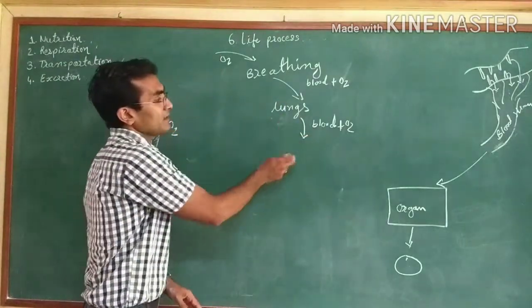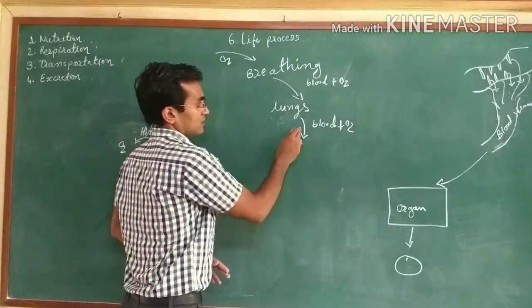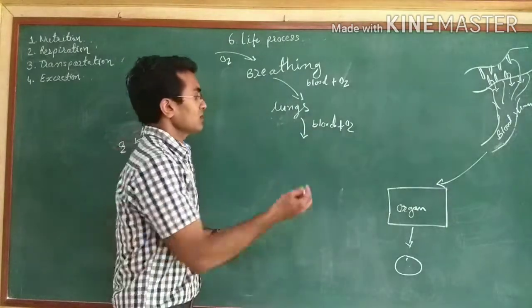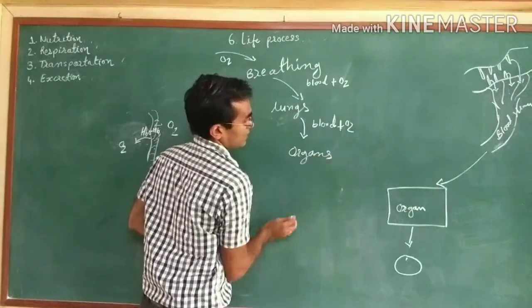Blood will again go to any organ. Blood can reach any organ, and from the organ it will go to the tissue. So here the blood will go into the organ.